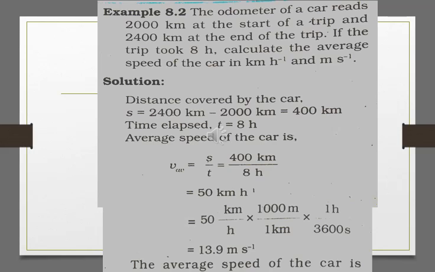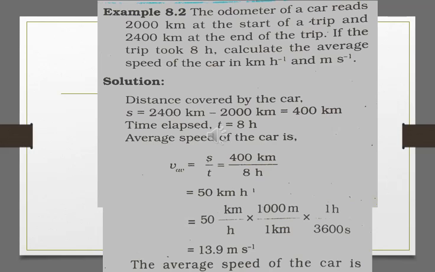If the trip took 8 hours, calculate the average speed of the car in km per hour and in meter per second. So here first we will calculate the total distance covered by the car, because the odometer starts at 2000 km.